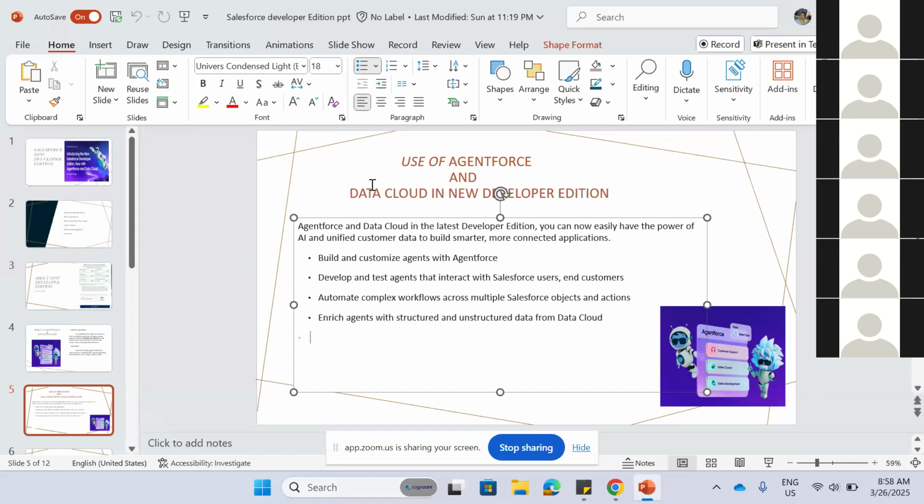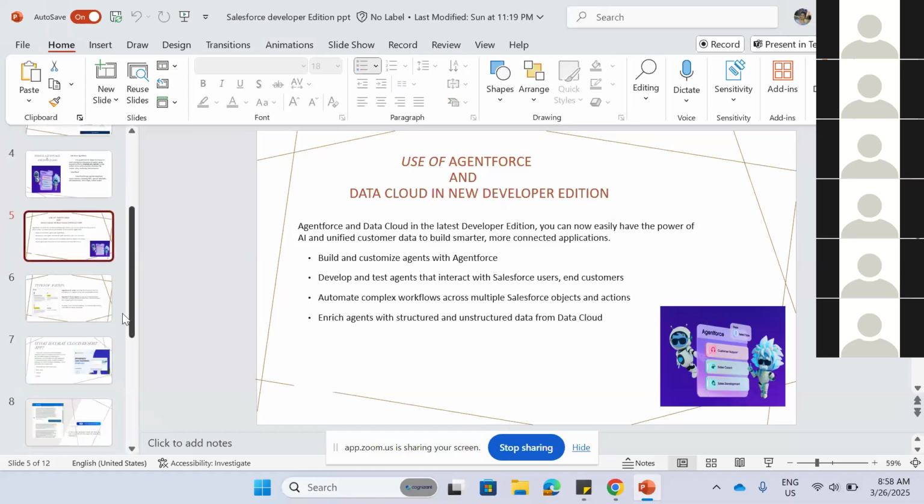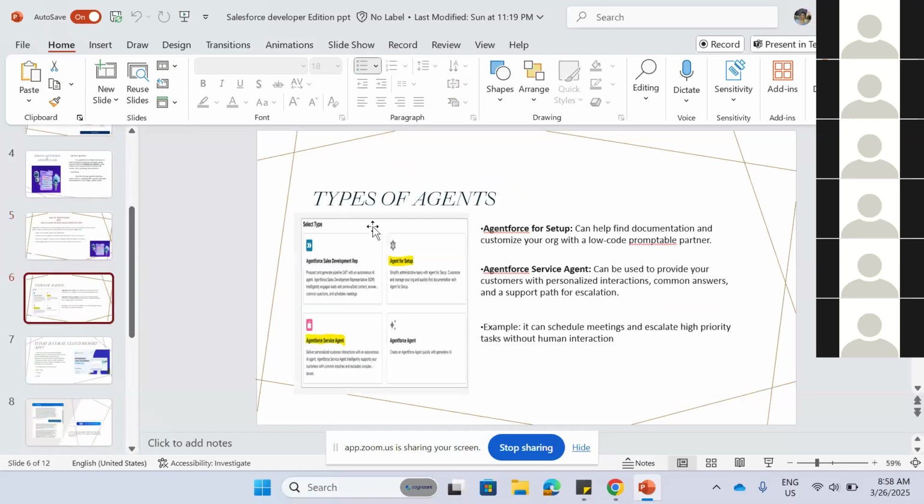So these are the things we can do in this new developer edition. The types of agents are mainly four types. These two are for the developers, like Agent for Setup development rep and Agent Force agent. Mostly they will be used by developers. We'll see what we are using on the admin side. One is Agent for Setup and the other is Agent Force for the service agent.